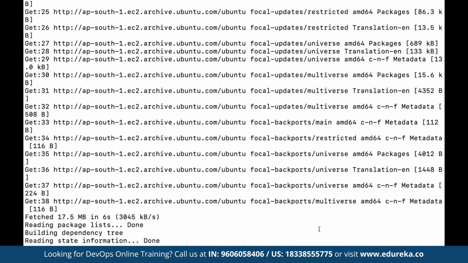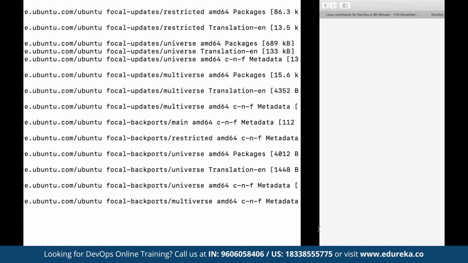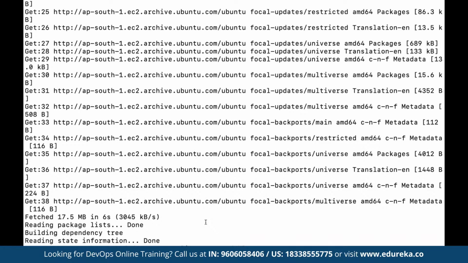Now to see this being opened up in the browser, first of all, we need to have a web server installed and configured on this Ubuntu server. For that, we can either install the Apache server or the Nginx server, depending upon the requirement. Let's say here we want to install Apache server. So again, we can simply clear the screen.